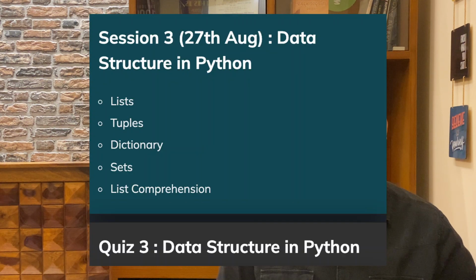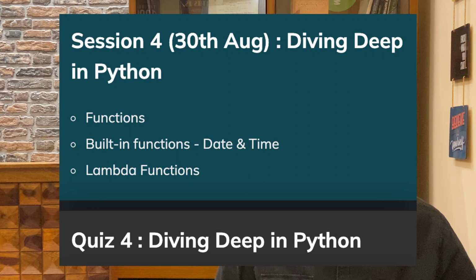In session 3, we'll be studying data structures in Python. These are not arrays, stacks or linked lists. These are the data structures which are available in Python: list, set, tuple and dictionary. All 4 will be taught to you with lots of examples and a quiz at the end of this session. Session 4 will be dedicated to functions: different types of functions, recursion, built-in functions and lambda functions will be taught to you. As you can easily see, every session has a very limited topic, so we are teaching everything to you in depth.